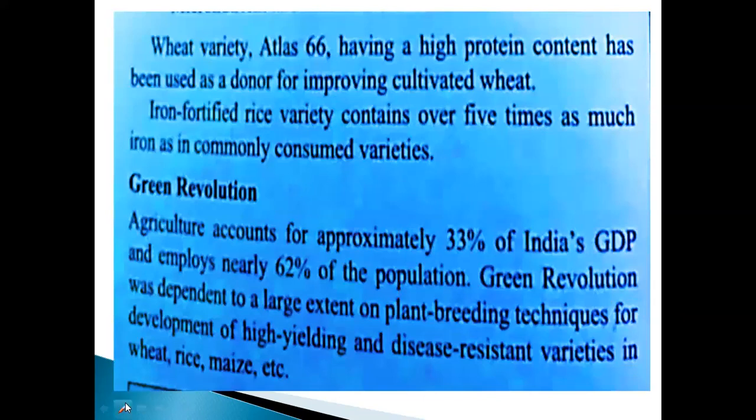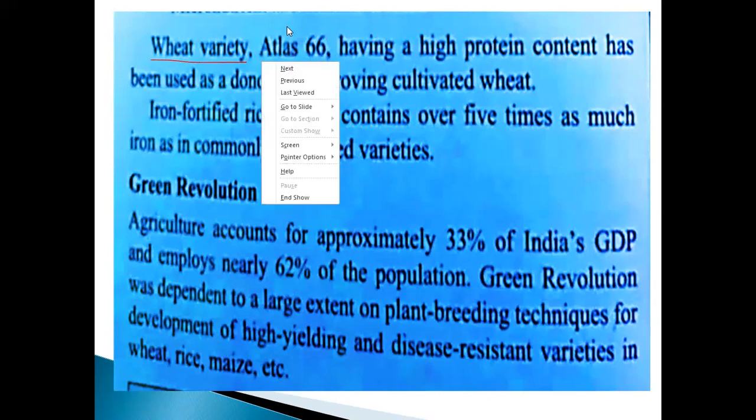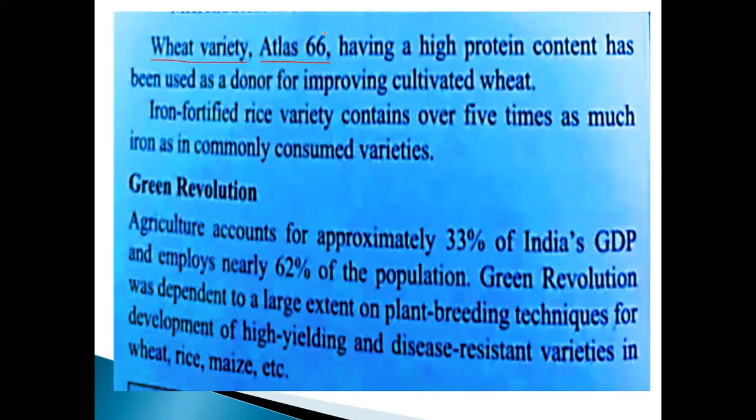Take an example. What are the examples they have given? First of all, you should note it down. Wheat variety Atlas 66. This is also one of the wheats. Sometimes they may ask the question from the NEET point of view. Atlas 66 is a wheat with higher protein content. It has been used as a donor for improving cultivated wheats.